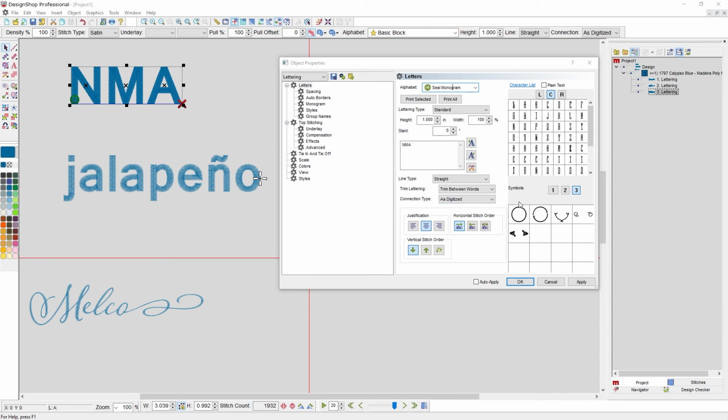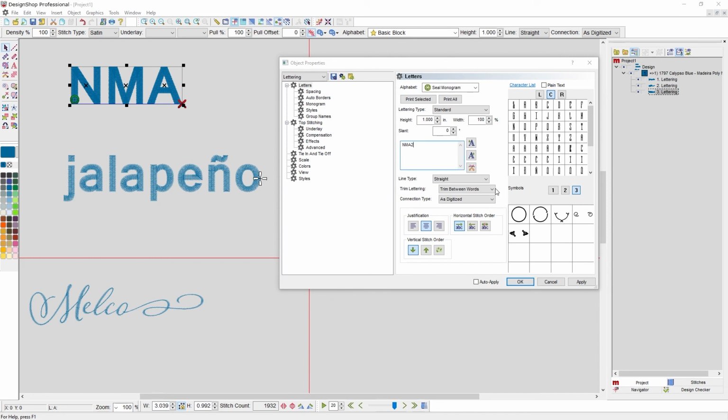So if I'm inserting a character, I can insert and see the left character, the center character, or the right character, so you can see what those shapes are. If I want to look at what borders are appropriate for a certain number of letters, I can look at what might be better for 1-letter monograms versus 2-letter monograms. I have 3 up, so I'm going to grab 3. And let's just double click on this.